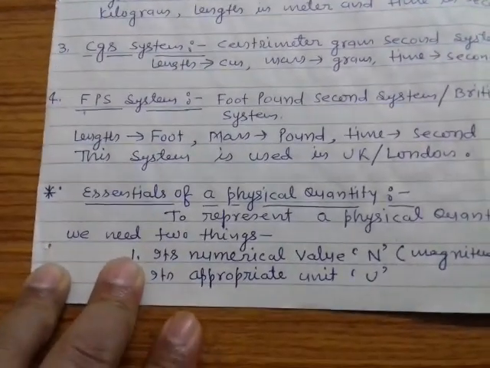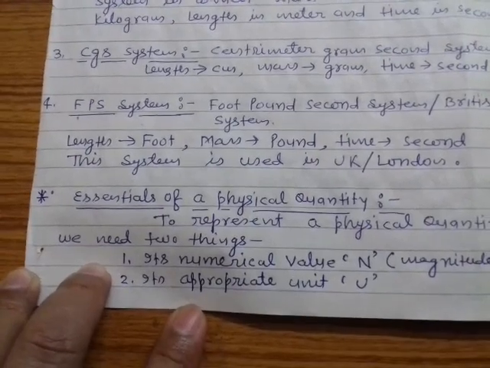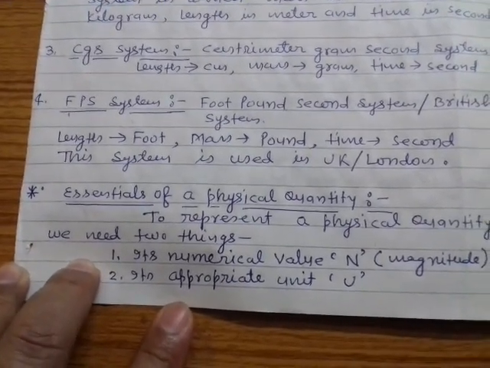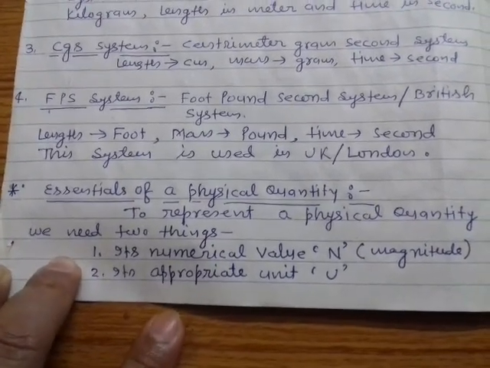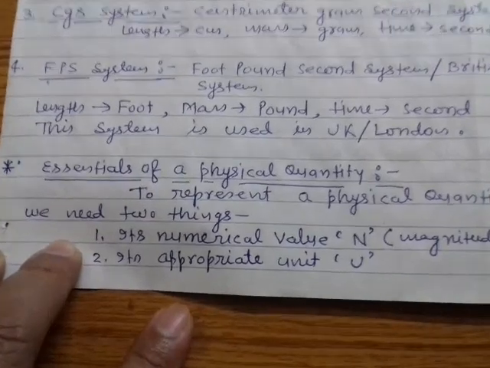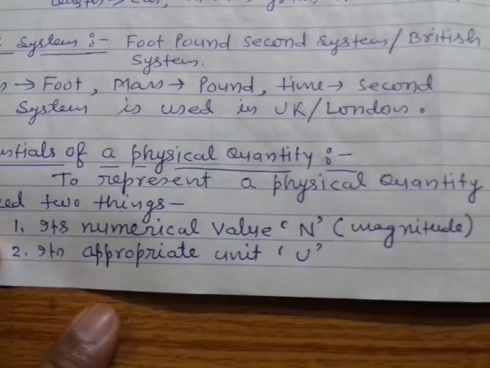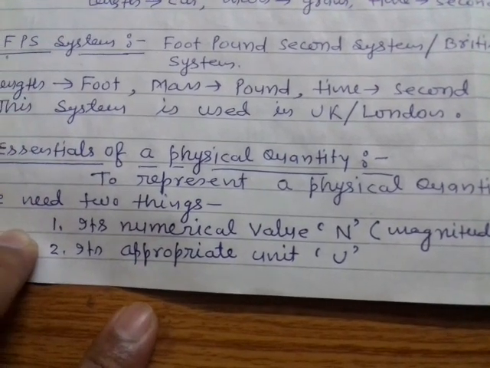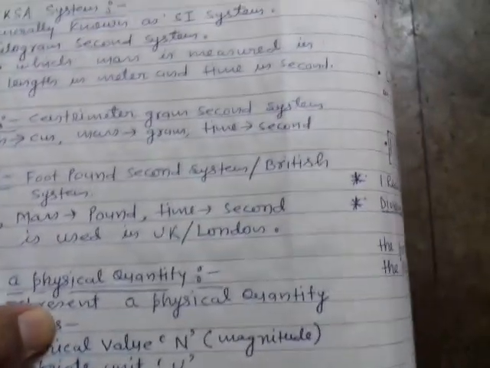Now, this is a very important point: essentials of a physical quantity. To measure a physical quantity, what do you need most? To represent a physical quantity, we need two things. First, its numerical value n. This is also known as magnitude of the physical quantity. Second, its appropriate unit u.